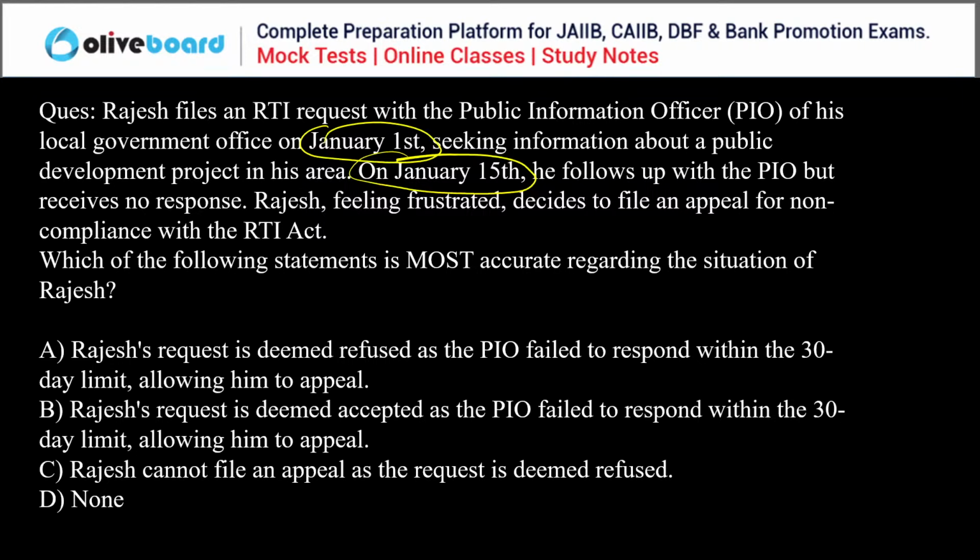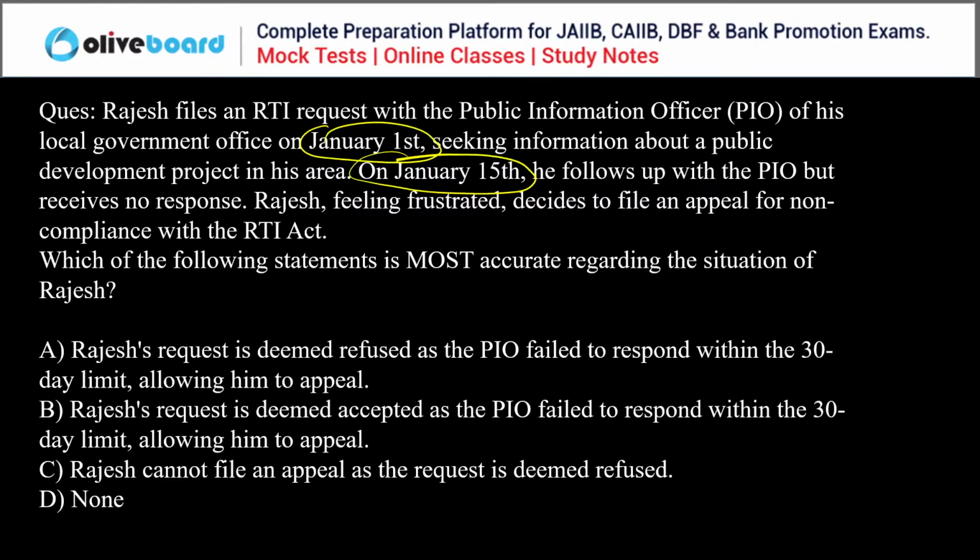Take your time, read out, answer this question. Yes, Ruchi. Okay, Sunil is saying B, Krishna is saying B. Rajesh's request is deemed accepted as the PIO failed to respond within the 30 days limit, allowing him to appeal.